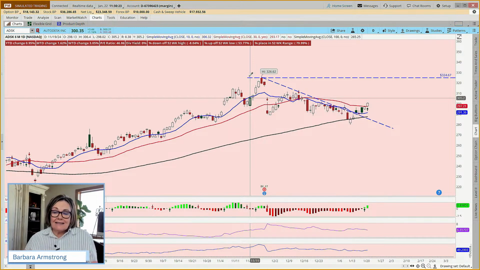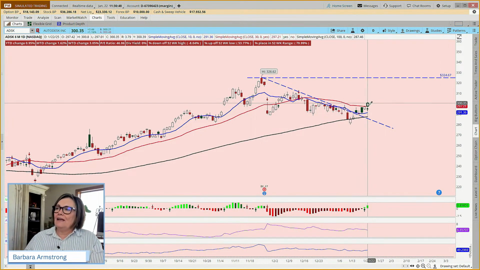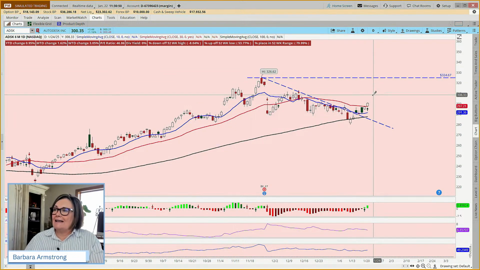But let's say you want to take your kids to Disneyland in April, and so you don't want to do a long-term trend trade. You want to make a little bit, take the money, and run to California or run to Orlando or wherever. Maybe you want to go sit on a beach somewhere.